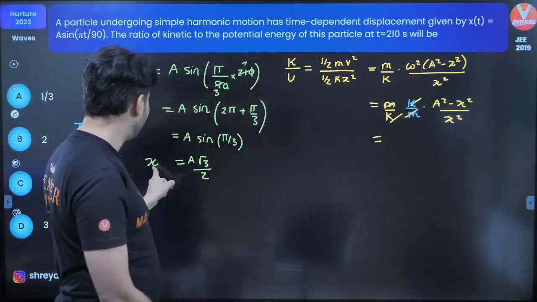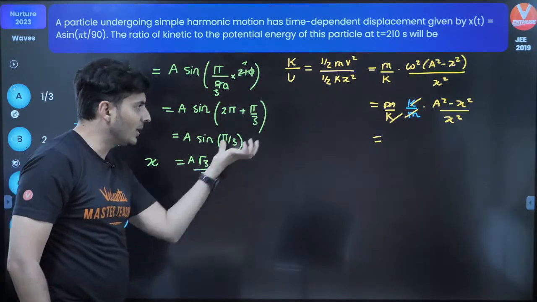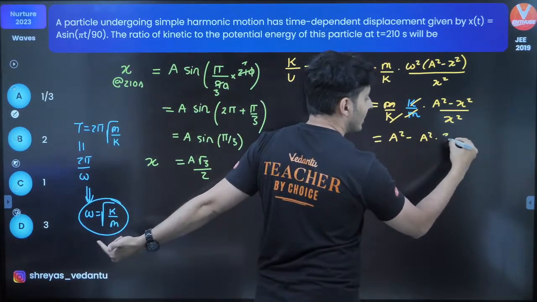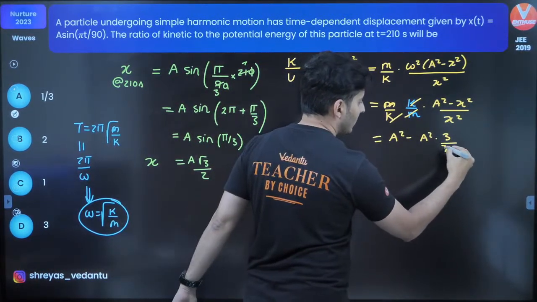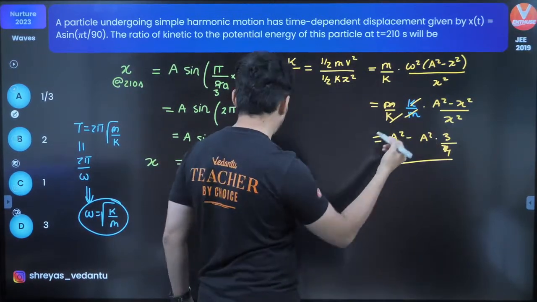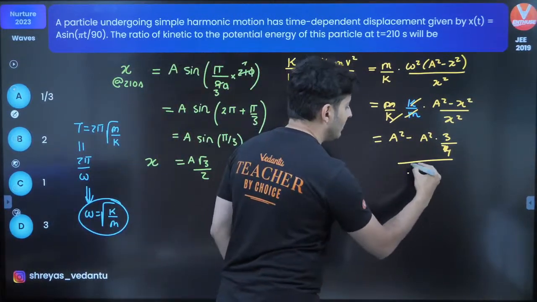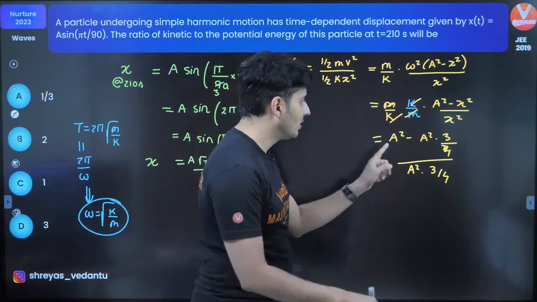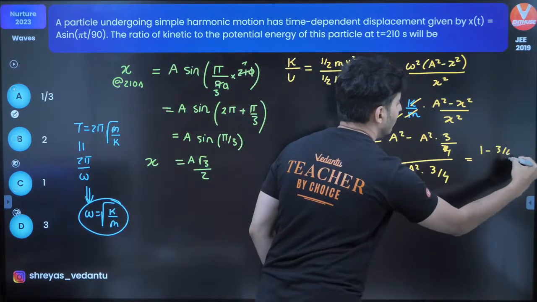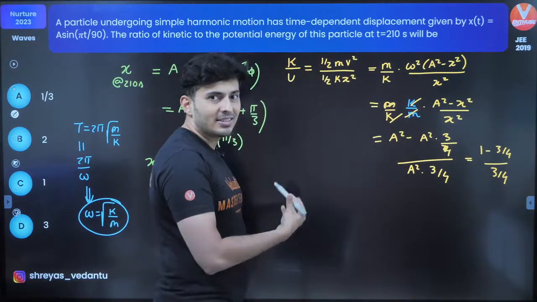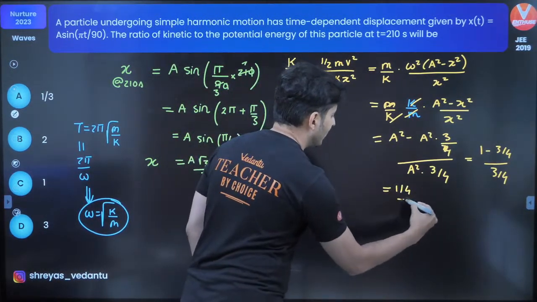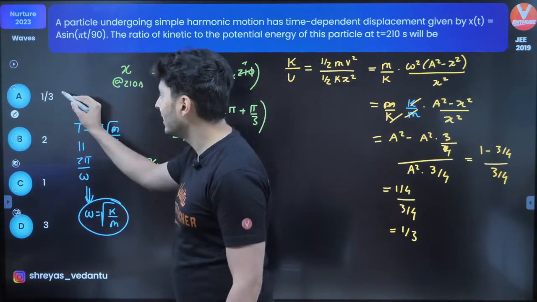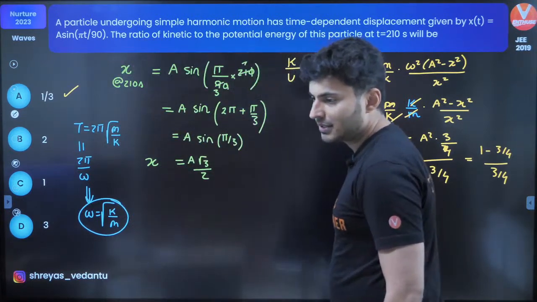And now start substituting x in terms of a, which I have figured out over here. So this will be a square minus x square, which will be a square, root 3 square is 3, 2 square is 4, correct? This is 4, divided by x square. x is a root 3 by 2, so square will be a square into 3 by 4. A square cancels out. So what is remaining? 1 minus 3 by 4 upon 3 by 4. 1 minus 3/4 is 1/4. So this will be 1/4 by 3/4. 4 goes, 1 by 3 is remaining. Is such an option there somewhere? Yep, it is. Yep, Roshni, it is.